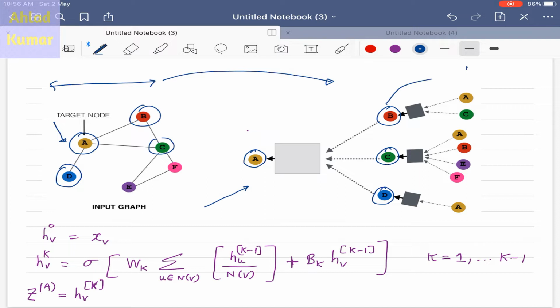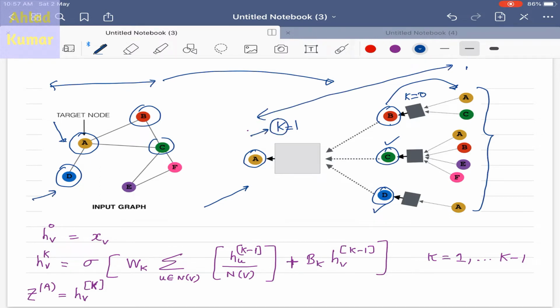And then the neighbors of the neighbors, that is, what are the neighbors of B, what are the neighbors of C, and what are the neighbors of D. So all the neighbors of the neighbors are given over here. With 2 hops, that is with k equal to 1 and small k equal to 0, we have covered this particular graph structure.